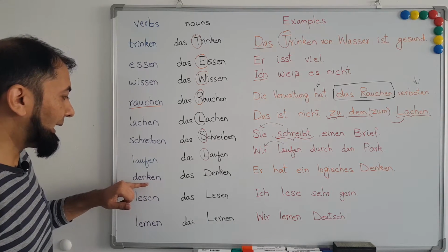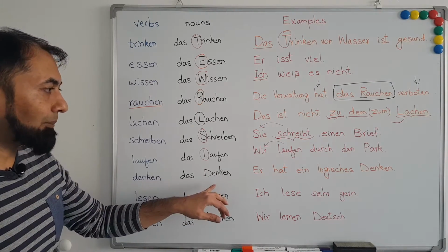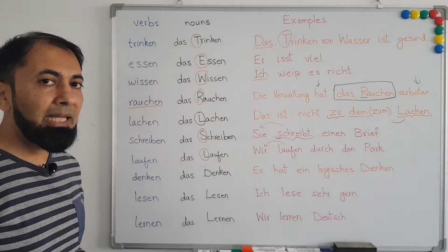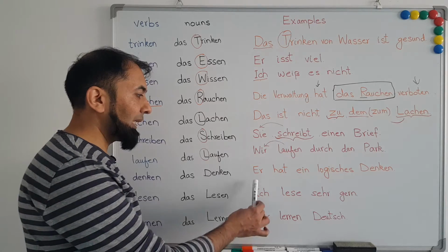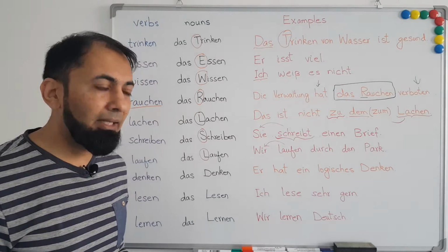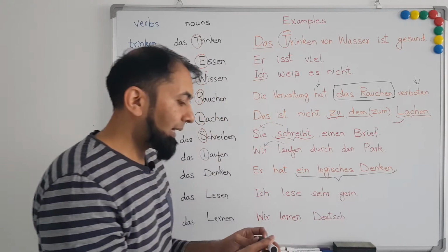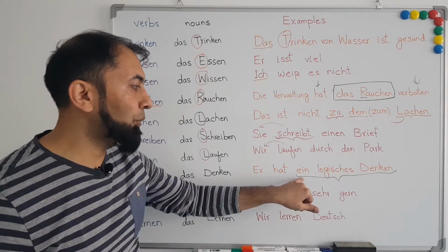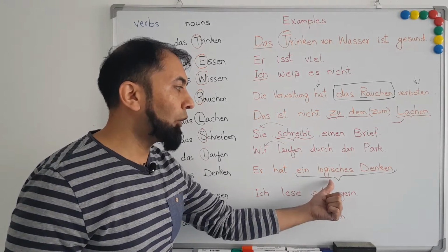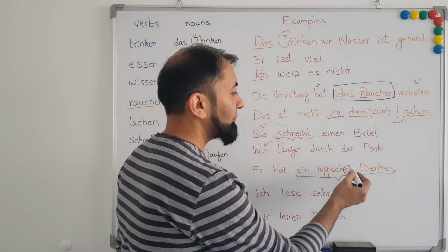Next example is denken, to think. Thus, denken, thinking. In this example, I have taken denken as a noun. Therefore, it will be treated as a neuter noun. Let's look at the example. Er hat ein logisches Denken. He has a logical thinking. In this sentence, this part of the sentence is in the accusative case. And in accusative case, we know that if we use an indefinite article ein along with an adjective which is logisch, we have to use es at the end of the adjective, which we have done here.